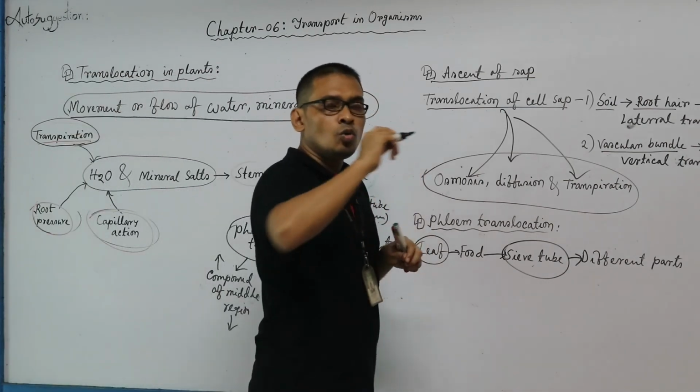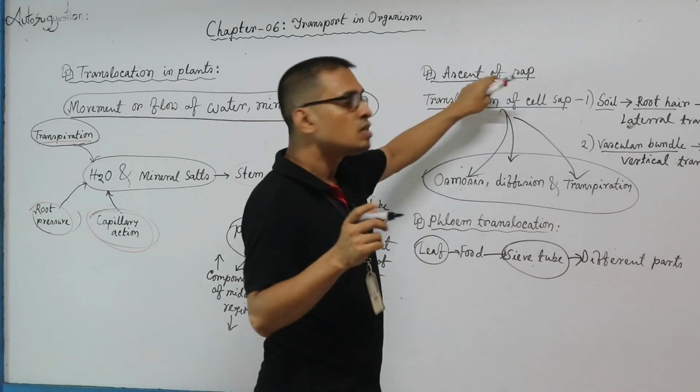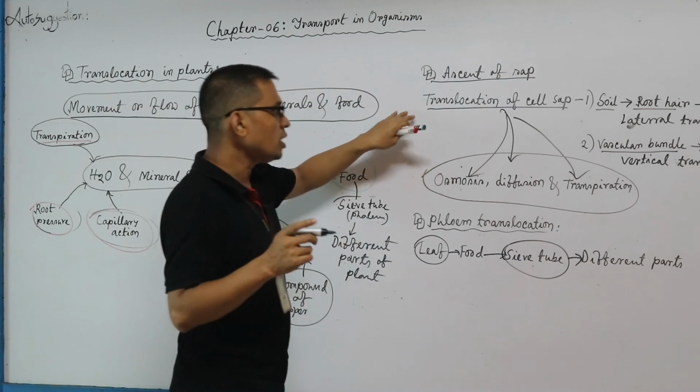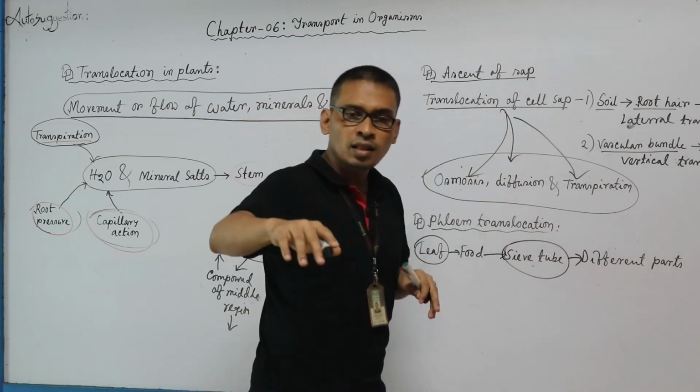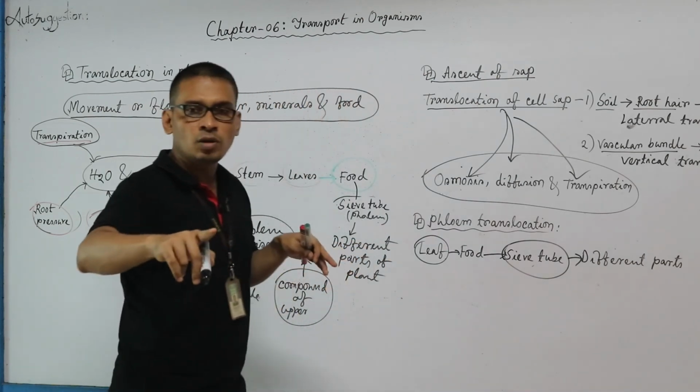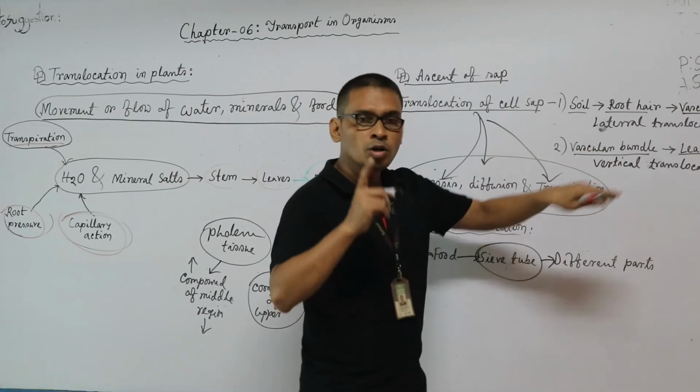Ascent of sap: water and mineral salt solution inside the cell is known as cell sap, simply sap. This cell sap translocation occurs in two ways: lateral, that means from root hair to vascular tissue, and then vertically, from vascular bundle to the leaves.